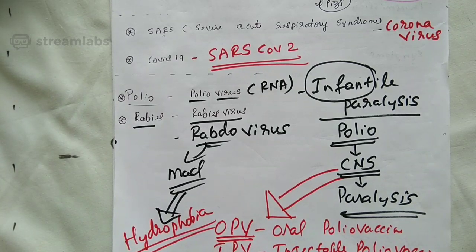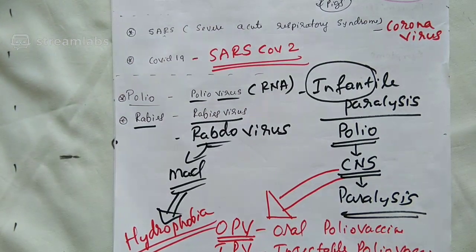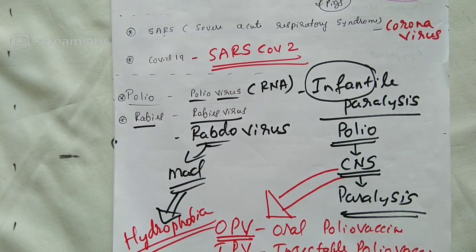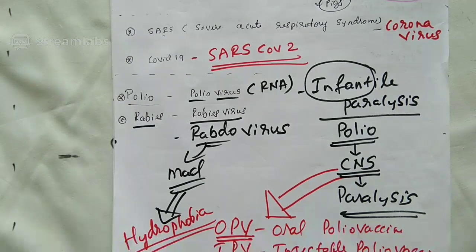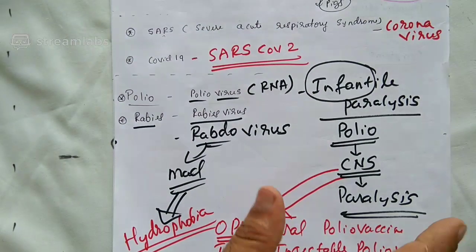With that, we are ending the viral diseases. Hepatitis I did not discuss. Hepatitis is also a sexually transmitted disease, so that will be discussed in the reproductive health chapter. After viral diseases, friends, we are moving on to the next category. Tell me, what is the next category?